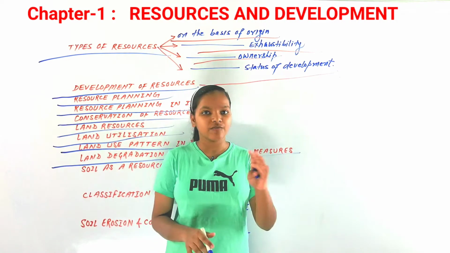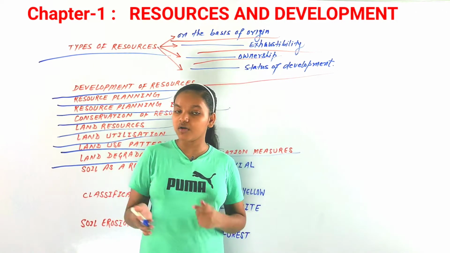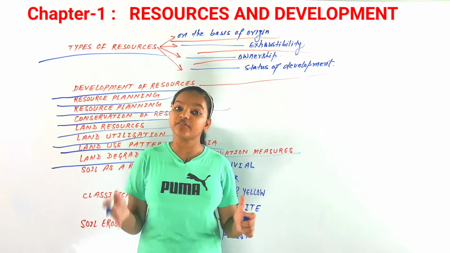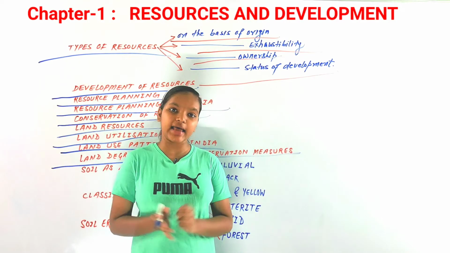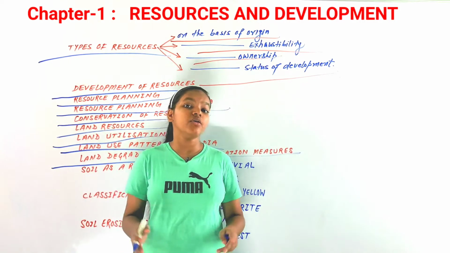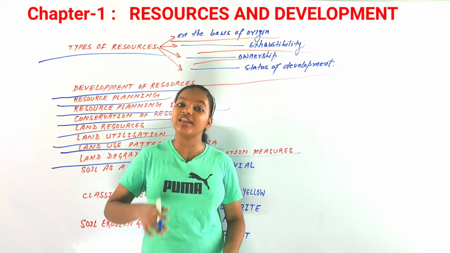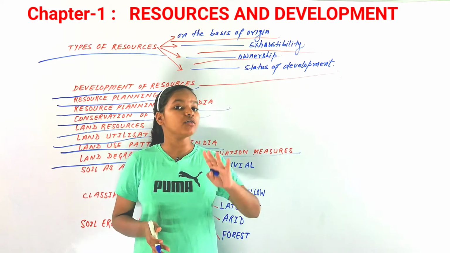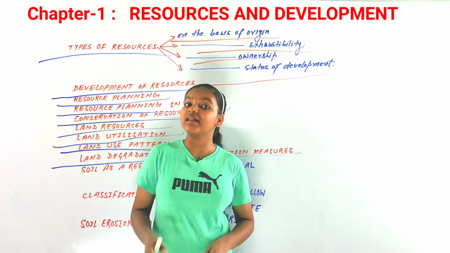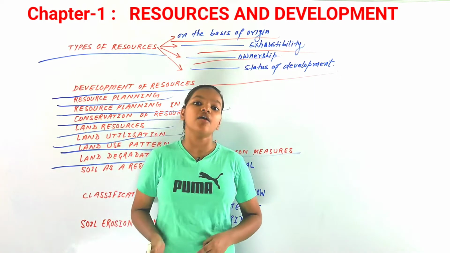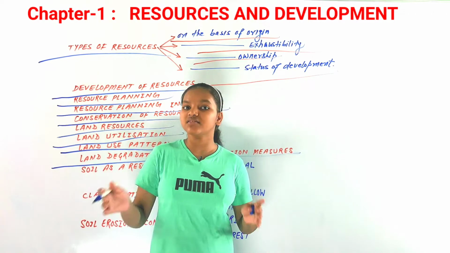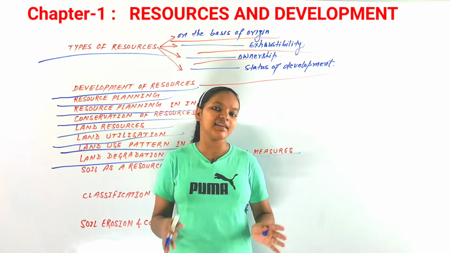Because of so much deforestation, there can be earthquakes as well. Due to so much deforestation, there can be an earthquake in that area. So we can say that we not only cause damage for land degradation, but we also invite many natural calamities. So there is so much land degradation in our country.